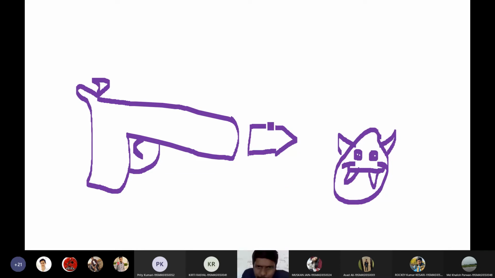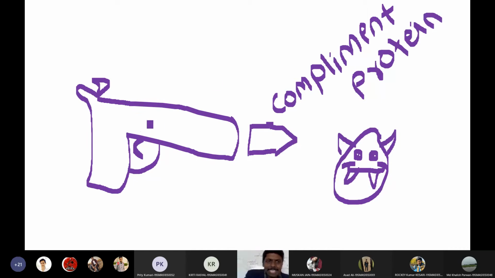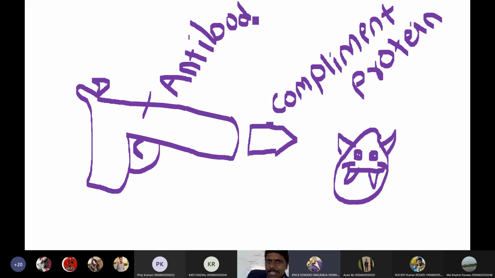The bullets are complement proteins, whereas this gun is like an antibody.